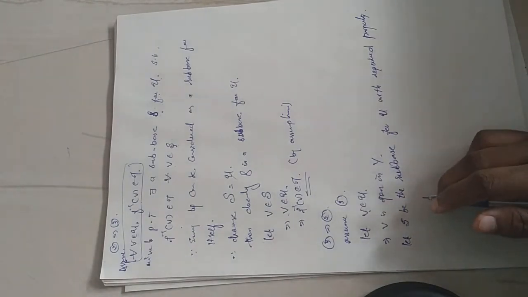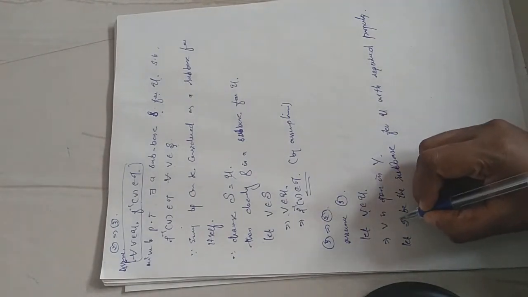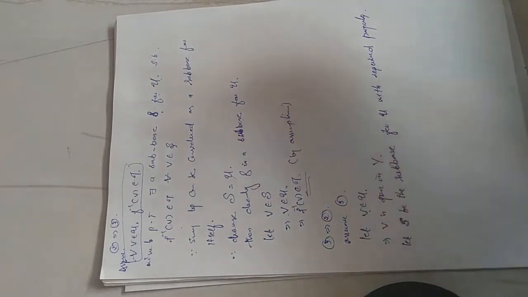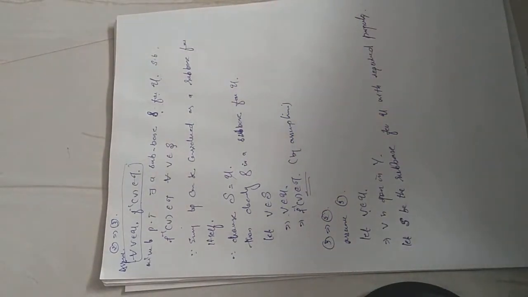Okay, and you know the definition of subbase. What is the definition of subbase? If S is a subbase for a topology, then every open set in that topology can be expressed as an arbitrary union of finite intersections of subbase elements.